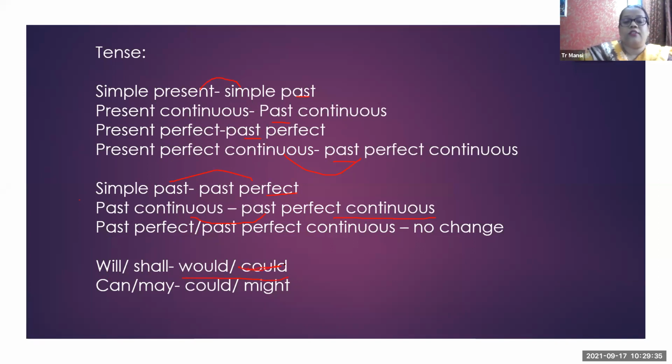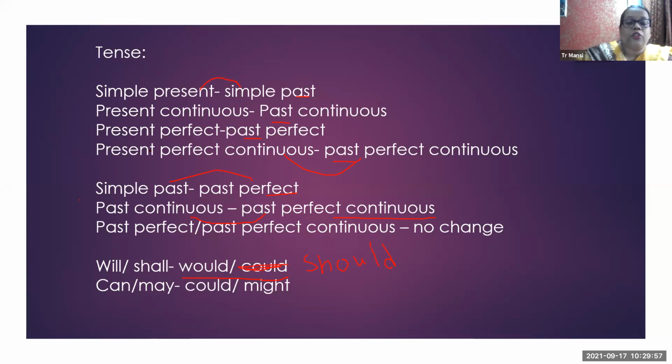It is not could, it should be should. By mistake it's typed like this. Then if it is can or may in the sentence, you can convert it in the indirect speech with could or might. Clear?